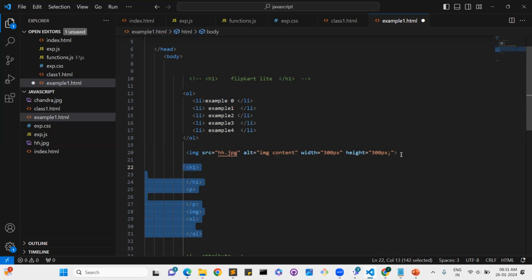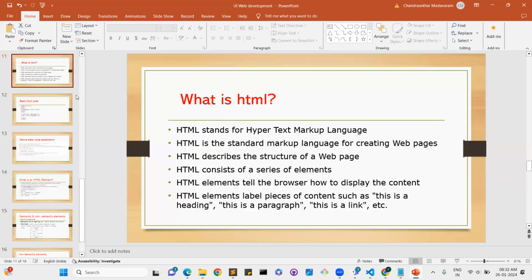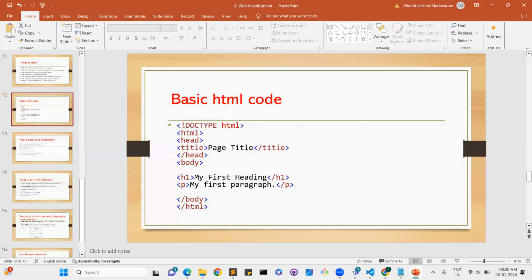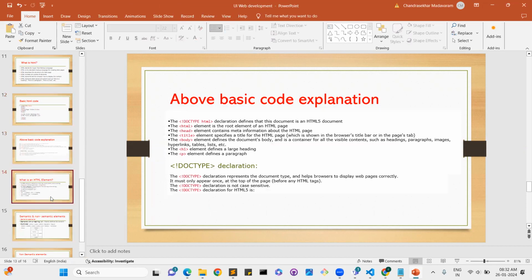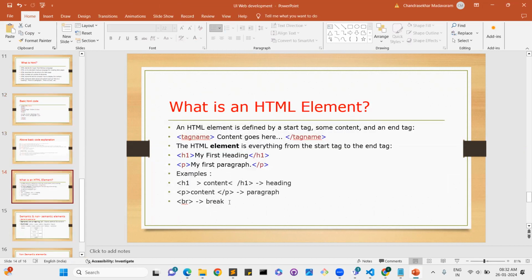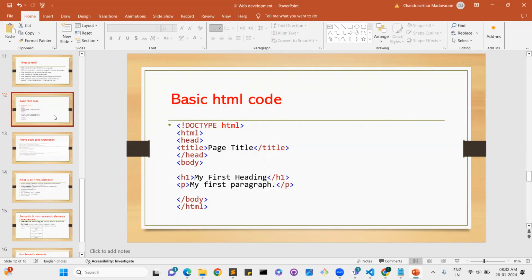I will explain a lot of elements in coming classes. You understood, right? What is HTML, why we need to use HTML, HTML tags and HTML structure. You understood this completely, right? HTML complete structure and basic code, you can try yourself after this class. The main thing is for better understanding, you need to practice every day, daily 2 to 3 hours. Practice yourself, then only you will get more knowledge about technologies.